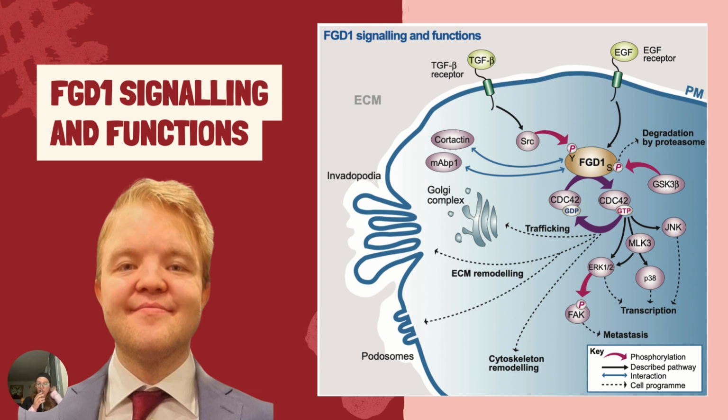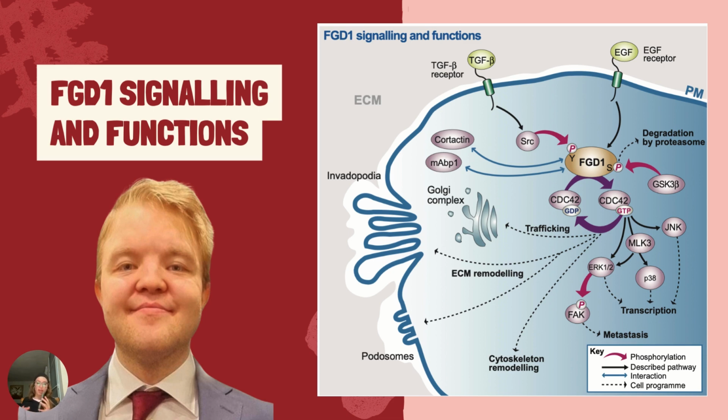It can also include the activation of ERK1-2 and subsequent focal adhesion kinase activation, which leads to metastasis, or the activation of ERK1 and 2, or MLK3 and P38, which leads to osteoblast differentiation. So we see that we have a few events, which are cytoskeleton remodeling, osteoblast differentiation, and cell migration.